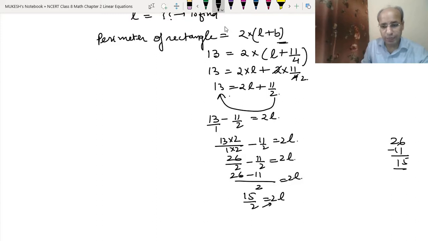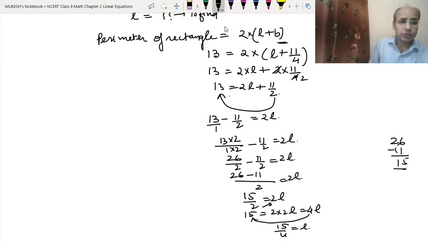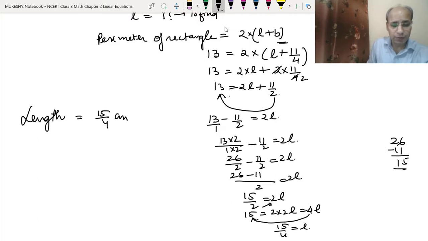Now 2 will be multiplied with this. So it will be 15 equals 2 into 2L, means 4L. Okay, now this 4 will come to this side as a division. So that means we got 15 upon 4 equals L. So that means the length equals 15 by 4 centimeter. We can convert this into a mixed fraction. So 15 divided by 4: 4 times 3 is 12, remainder 3. So we got the answer 3 and 3 by 4 centimeter is the length.